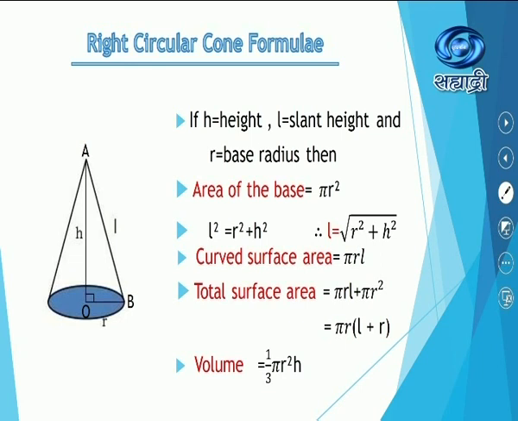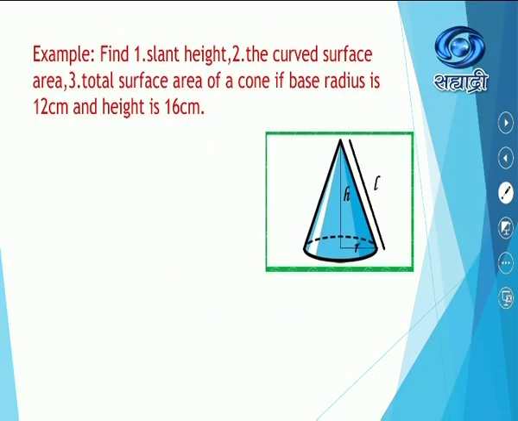Now, after understanding the formulae, let's do some examples. First, find the slant height, curved surface area, total surface area of the cone if base radius is 12 centimeter and height is 16 centimeter. So R is 12 centimeter, H is 16 centimeter.